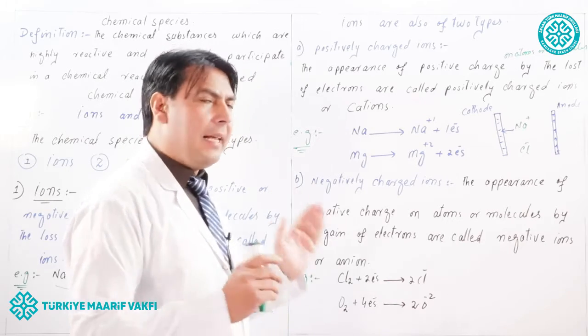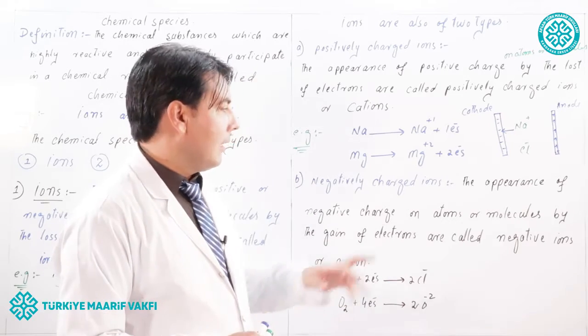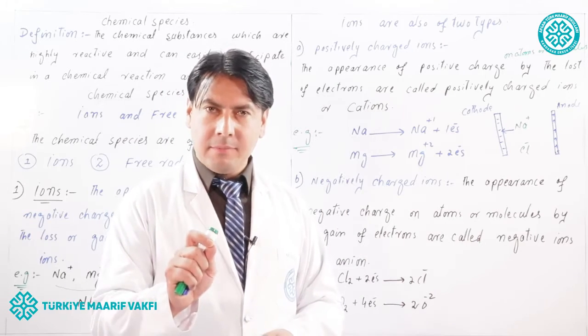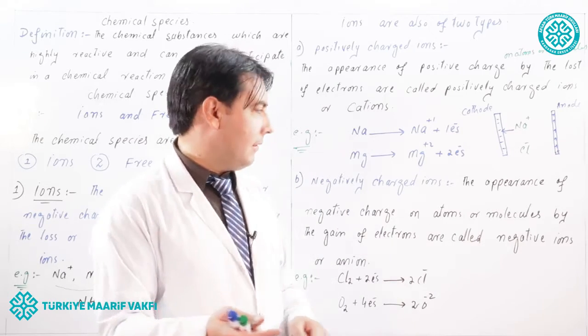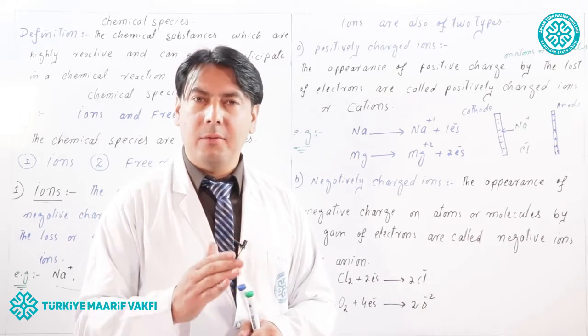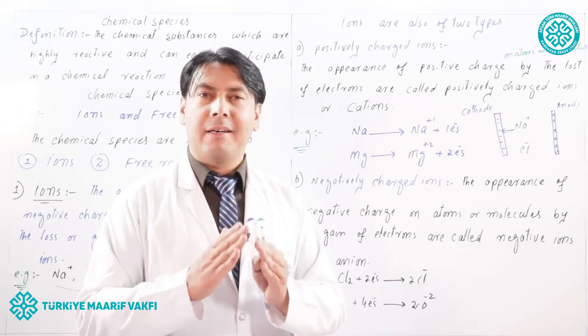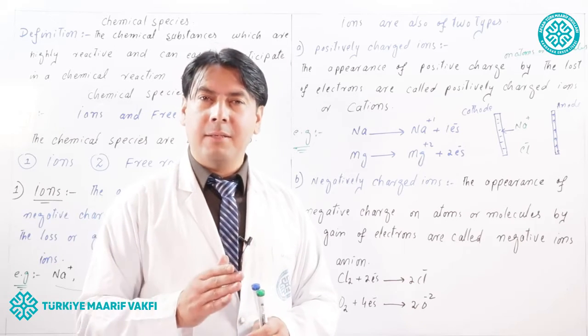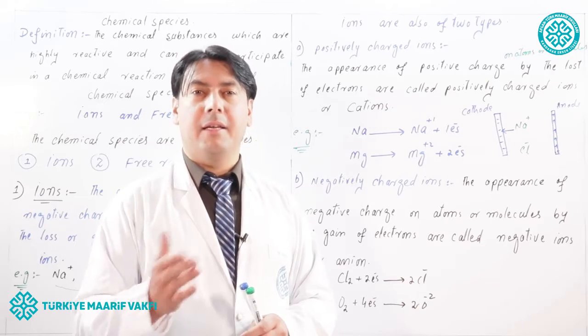Second type, negatively charged ions. The appearance of negative charge on atoms or molecules by the gain of electrons are called negatively charged ions or anions. Why are the negatively charged ions called anions?